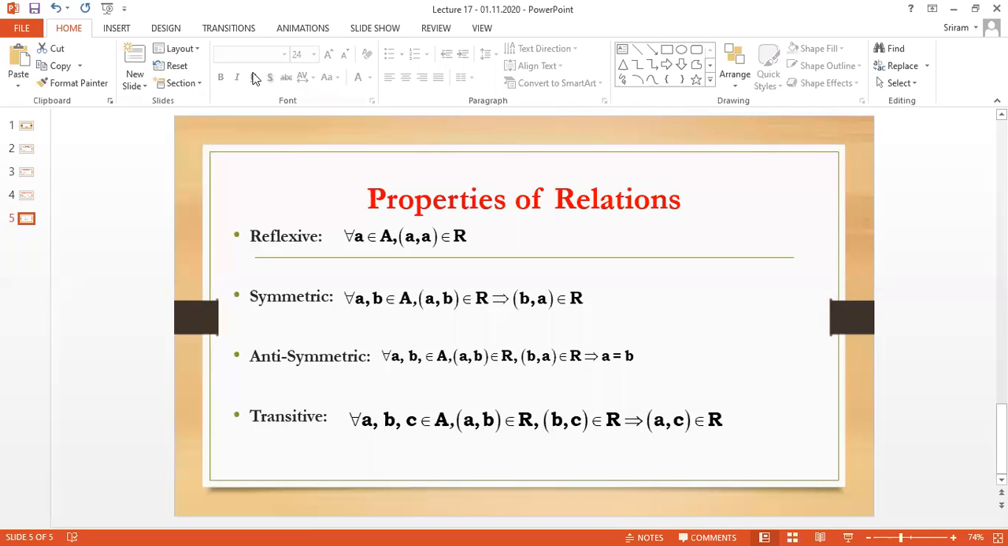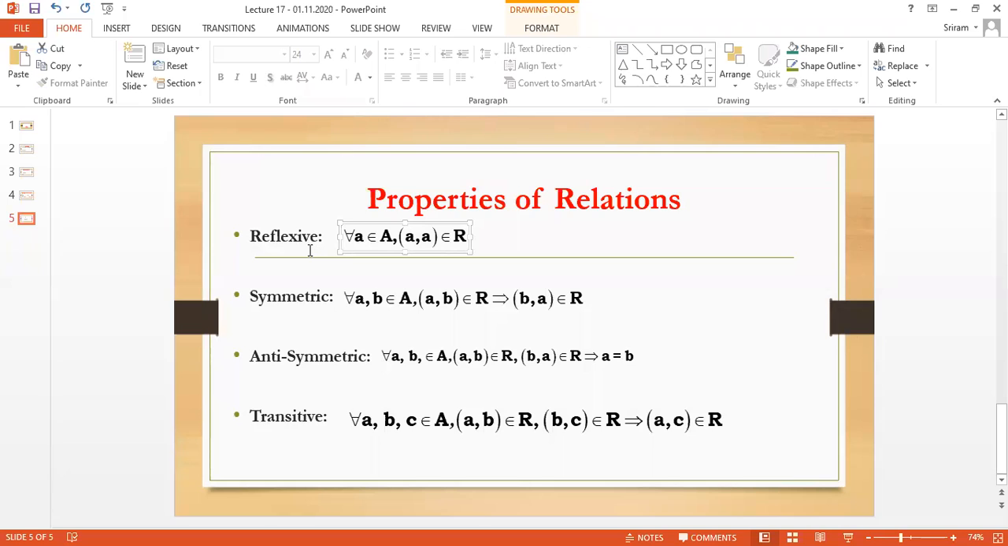The first property is called reflexive. The meaning of reflexive, dear, please one second, let me finish and I will go back. Okay, first let me finish and I will go back.